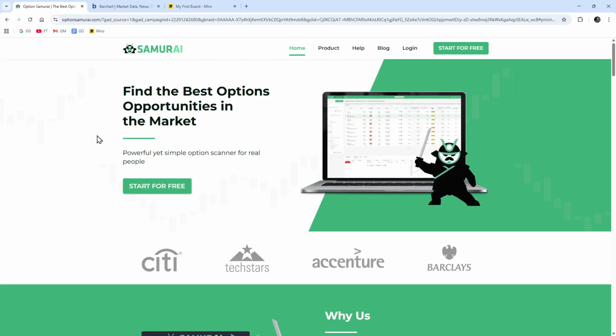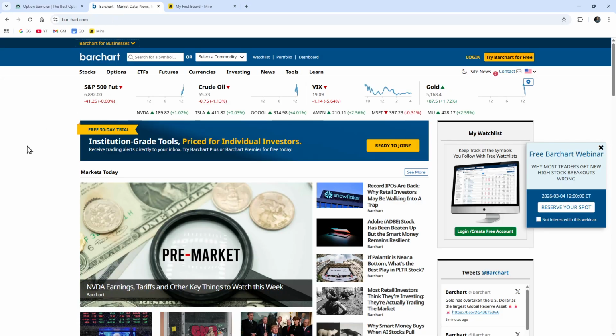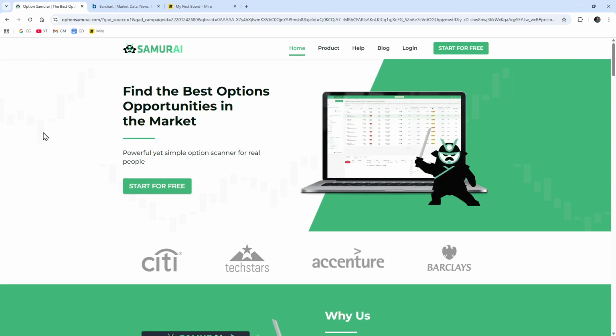Option Samurai versus Barchart. Which options tool is best? Choosing the right options trading platform can significantly impact how efficiently you find opportunities, analyze trades, and manage your strategy. Option Samurai and Barchart are two well-regarded tools in the options trading space, each designed with a different kind of